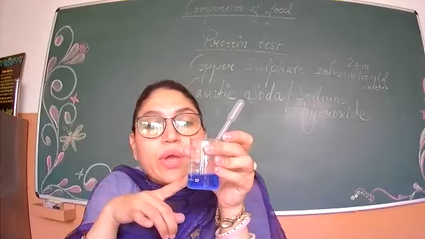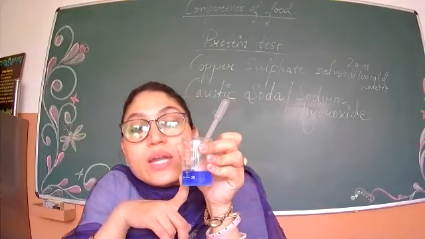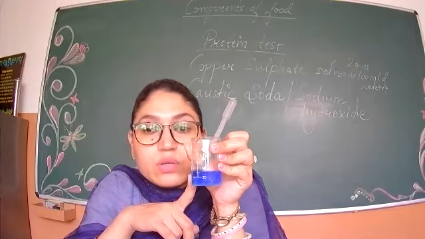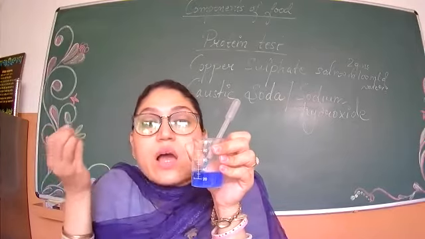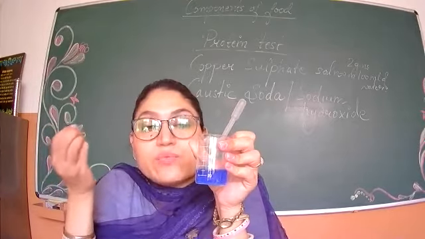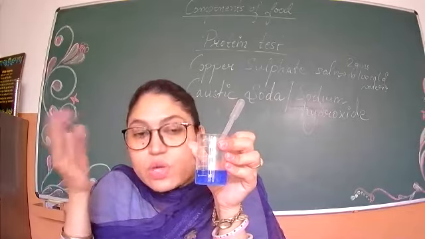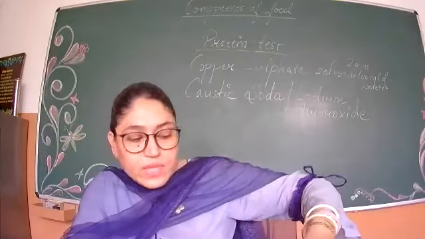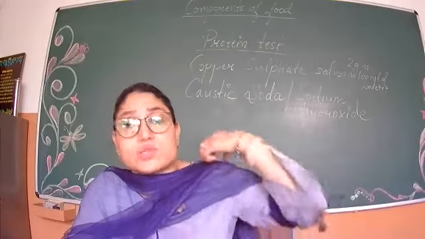So I have taken 0.5 grams in 25 ml. Clear? This is how you can reduce the amount, because it depends on how much chemical you require for the test. So accordingly you can make. So this is copper sulfate solution, and the second one you require is caustic soda.